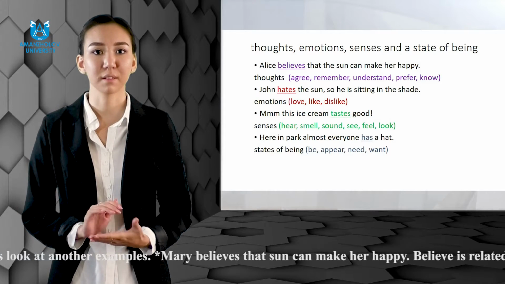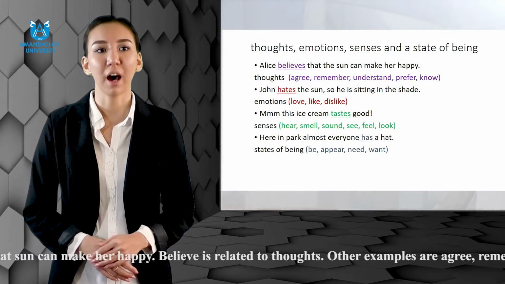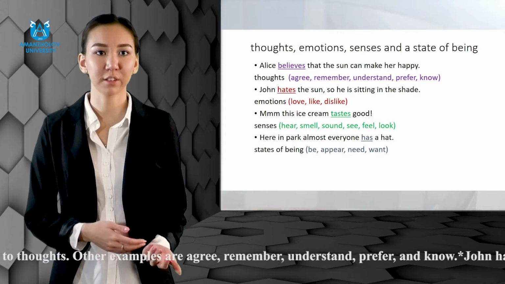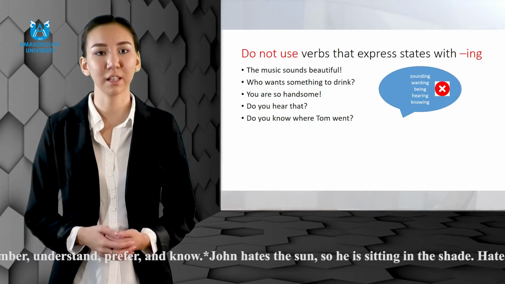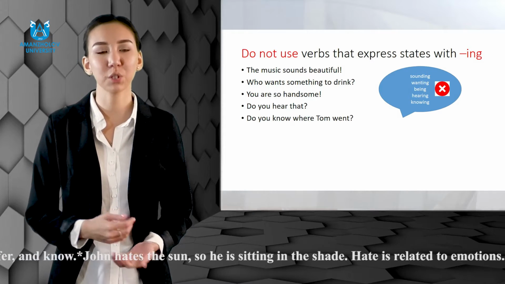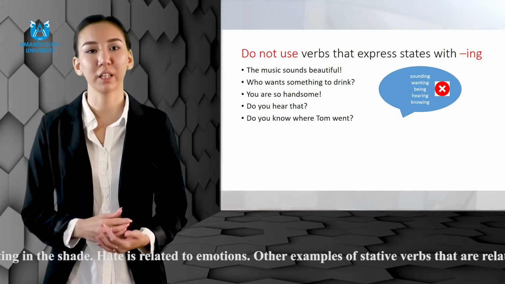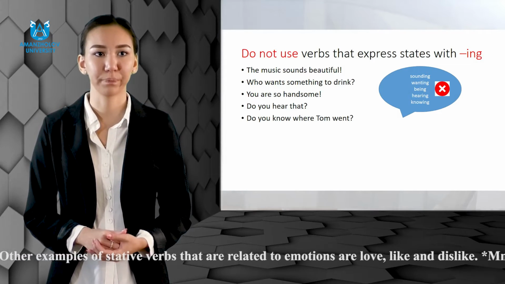Mary believes that sun can make her happy. Believe is related to thoughts. Other examples are agree, remember, understand, prefer, and know. John hates the sun, so he's sitting in the shade. Hate is related to emotions. Other examples of stative verbs that are related to emotions are love, like, and dislike.